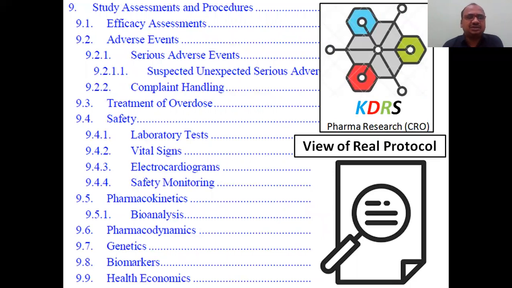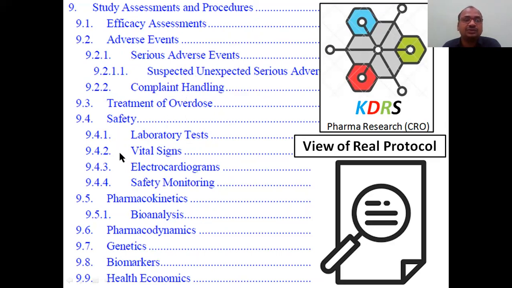And this is the total ninth section, a very big section. Study assessment and procedure: like efficacy, whether the main activity is there or not, any adverse effects, serious adverse events you observed, suspected unexpected serious adverse events, and complaint handling. If any complaints of adverse effects came from the volunteers, how you handled that complaint, not only adverse effects, other complaints also.